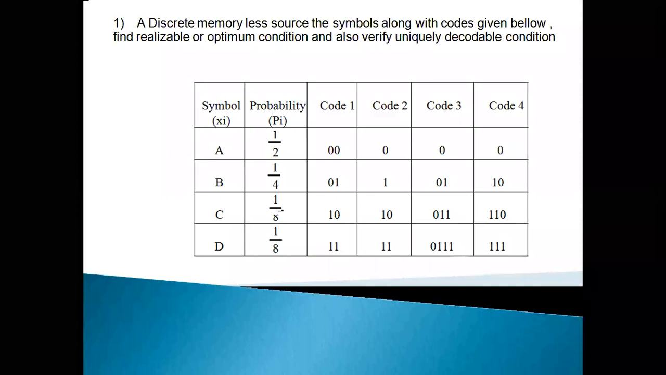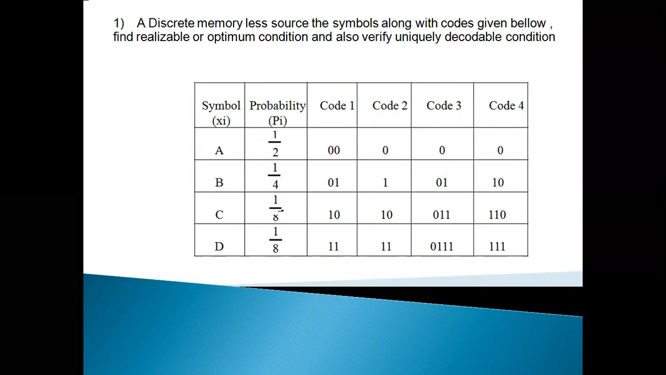And the symbol D has the probability 1 by 8 again. The code 1 representation is 1, 1. Code 2 representation is 1, 1. Code 3 representation is 0, 1, 1, 1. Code 4 representation is 1, 1, 1. This data is given by the examiner.